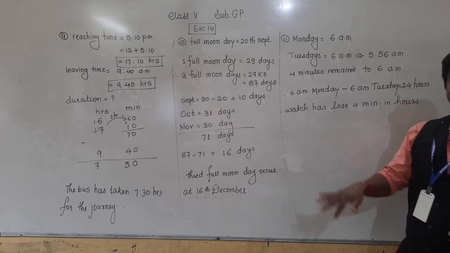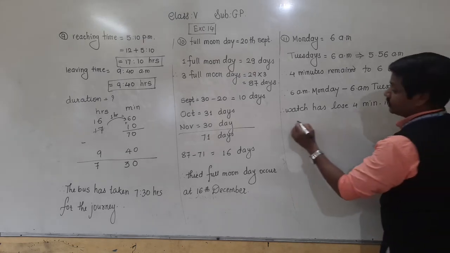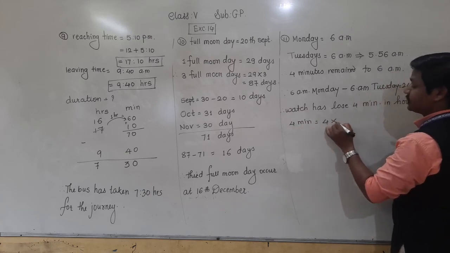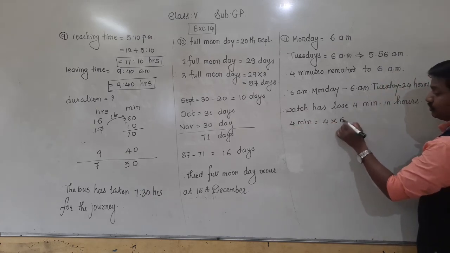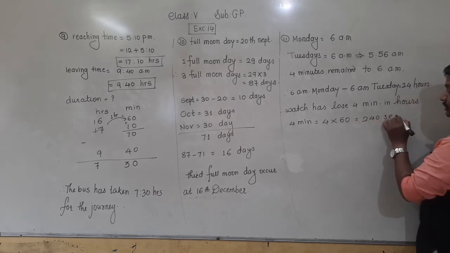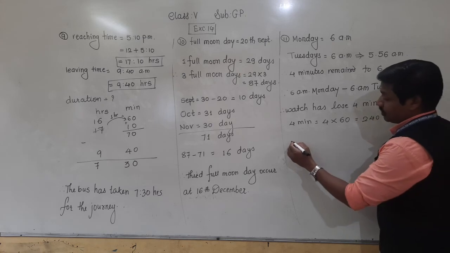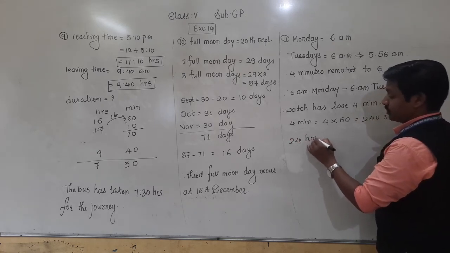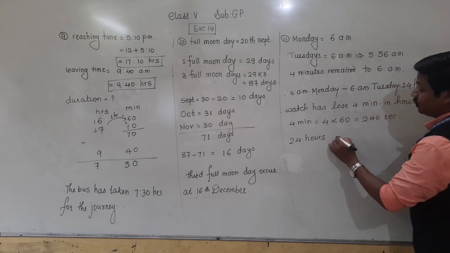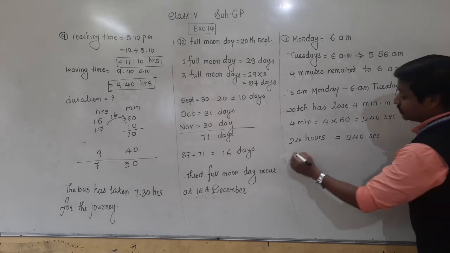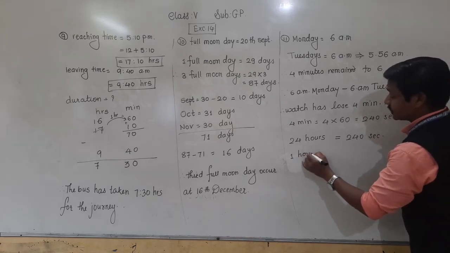Now since we have to find seconds, let us convert this 4 minutes into seconds. 1 minute is 60 seconds, so 4 minutes means 4 into 60, that is 240 seconds. Means in 24 hours, that watch has lost 240 seconds. Then in 1 hour, how many seconds?